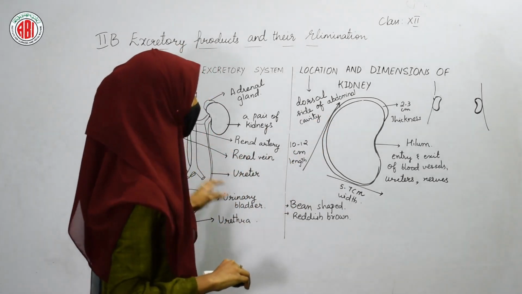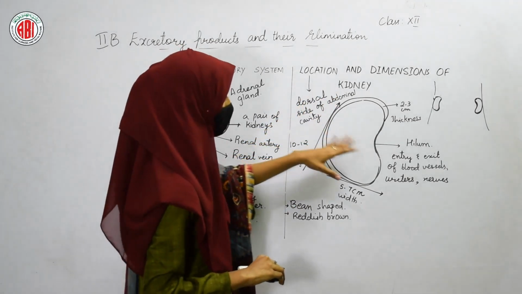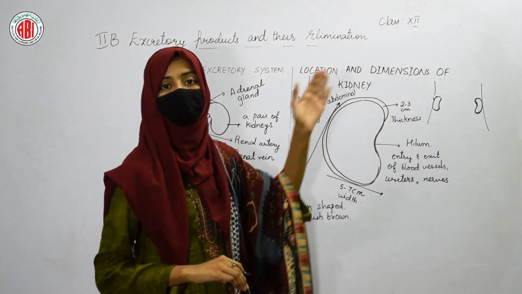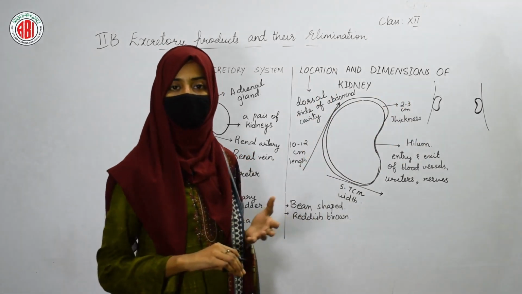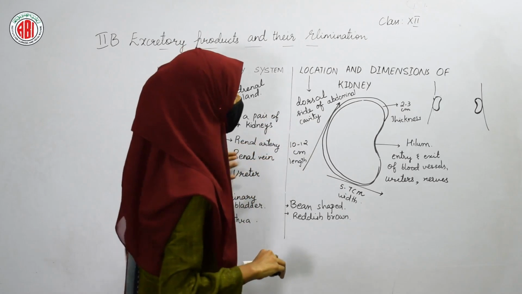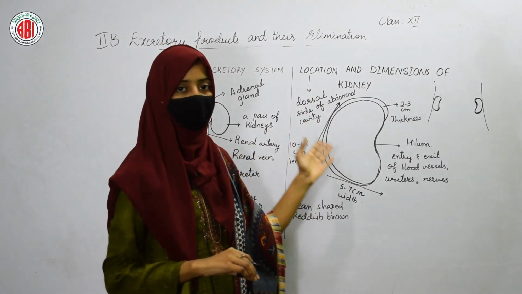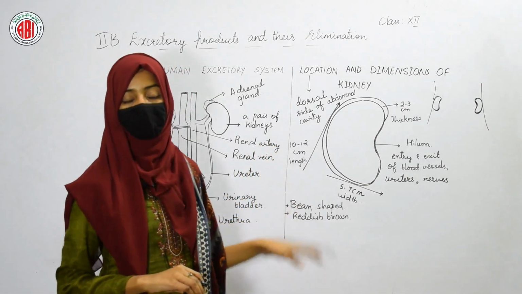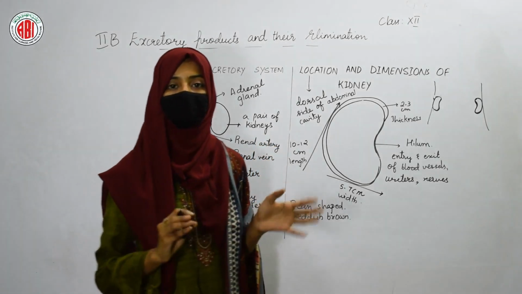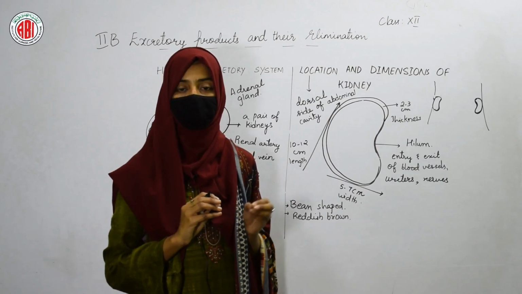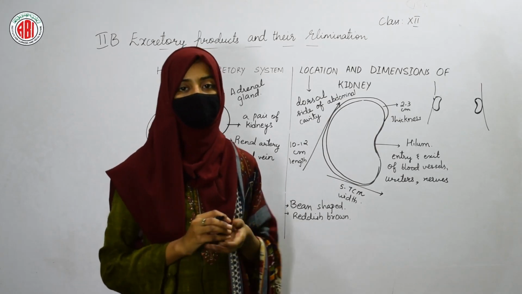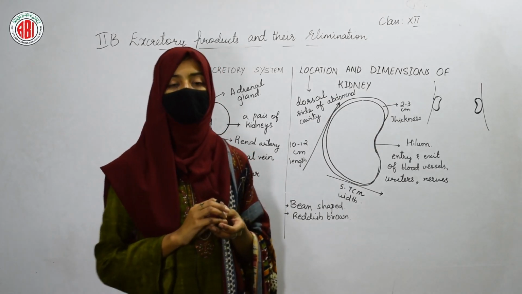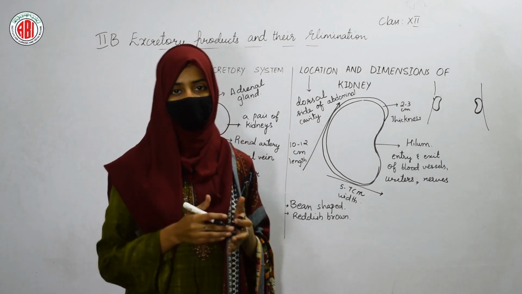and even we have seen the presence of the hilum, through which the different blood vessels, nerves and ureters can enter into our kidneys and can have an exit. And the shape of our kidney is bean shaped and it is reddish brown in color. So all these characteristic features explain the external structure of the kidney. Now we are going to see the internal structure of the kidney.